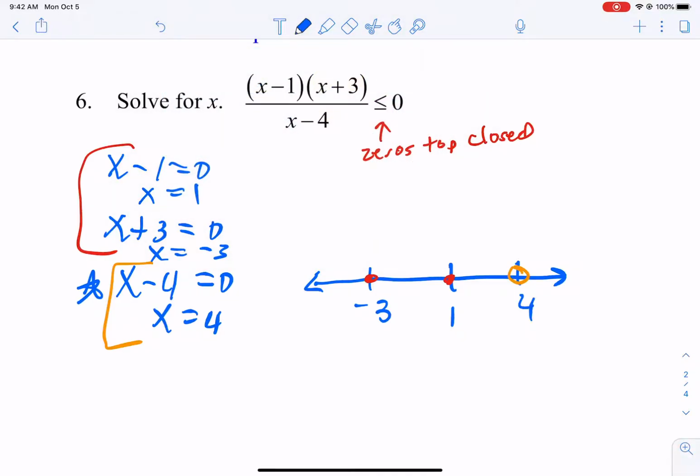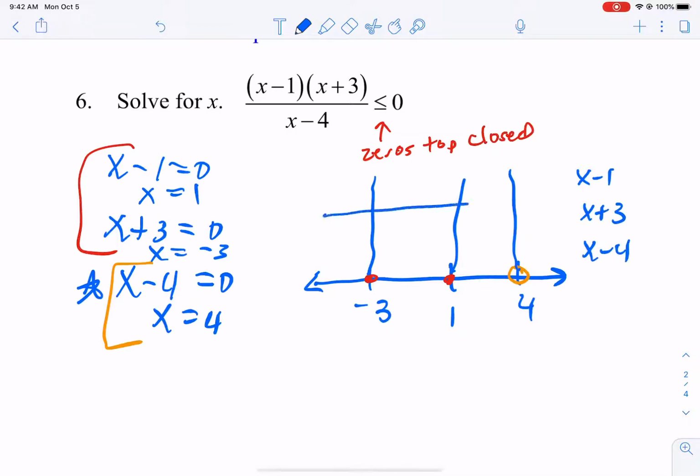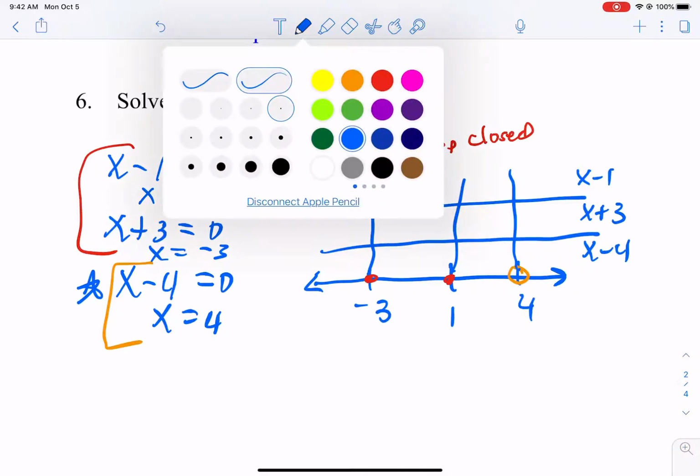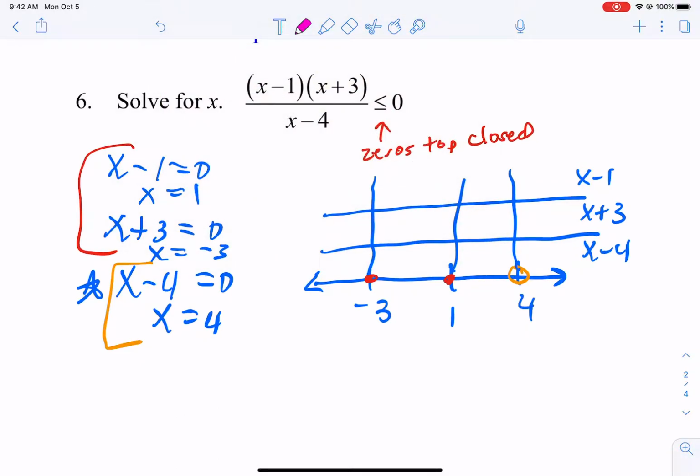Now, I'm going to turn this into a chart. The rest acts just like a polynomial. I'm going to put my factors, x minus 1, x plus 3, x minus 4. So you'll notice this time I have 3 separate rows. And then let's come up with some test values. So let's go -4, 0, 2, and 5. There's an infinite number. You pick what you want. So let's plug them in.